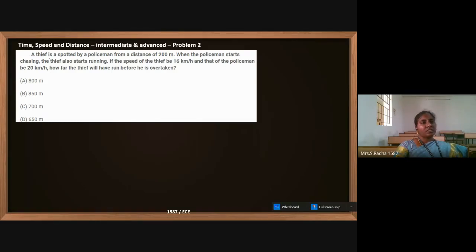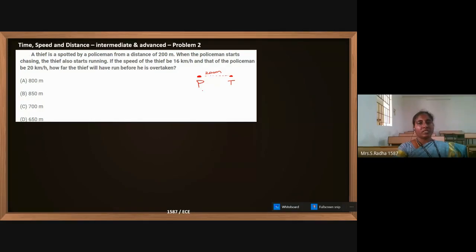A thief is spotted by a policeman from a distance of 200 meters. So policeman is here, thief is here. Policeman sees the thief, thief is 200 meter ahead of the policeman.